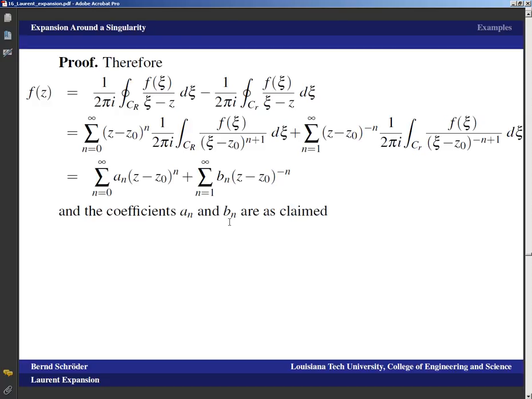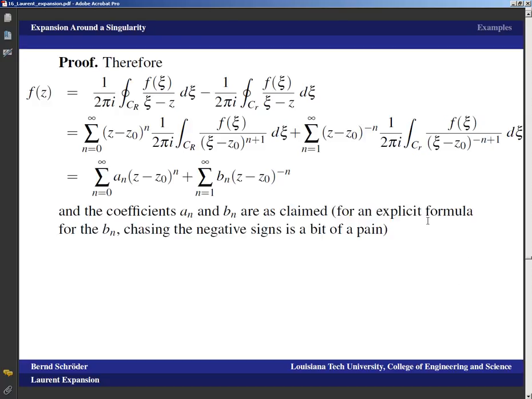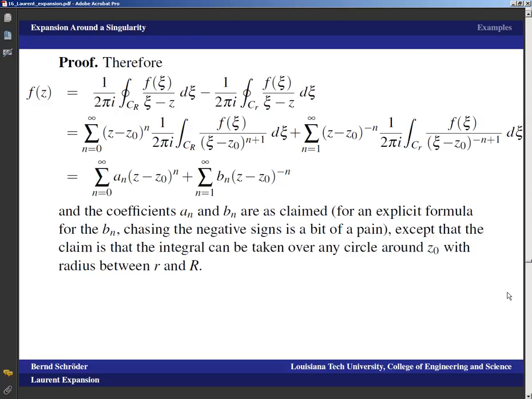And that then means the coefficients a n and b n are as claimed, because if I were to go with n equals negative 1 to infinity, then this would be a plus n here, and this one would be a plus n here too, and then the coefficients a n are as claimed. And if you want to have an explicit formula for the b n, it's not that bad either, and at some point in time we'll probably use it, but the only thing there is that chasing the negative sign is a bit of a pain, but it's nothing that's difficult in principle.